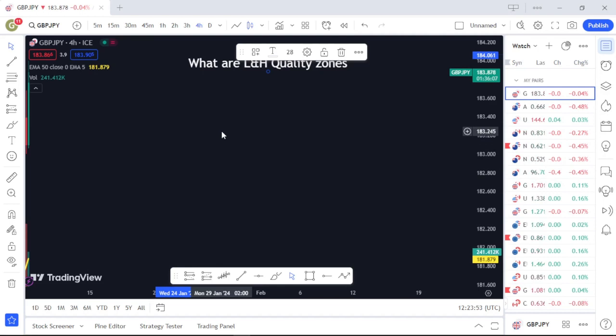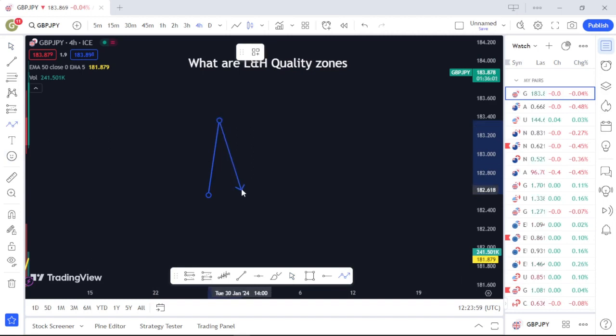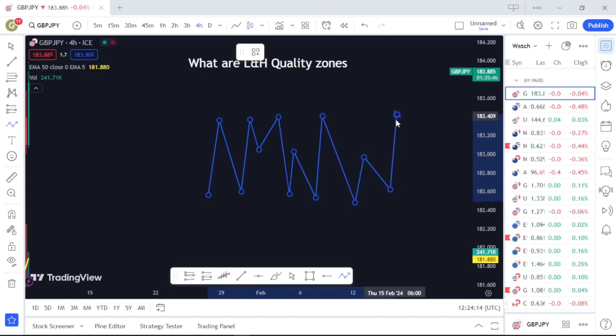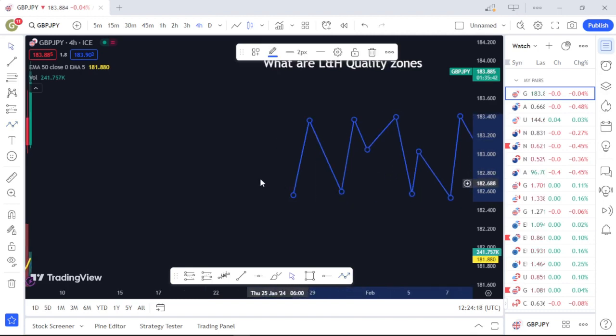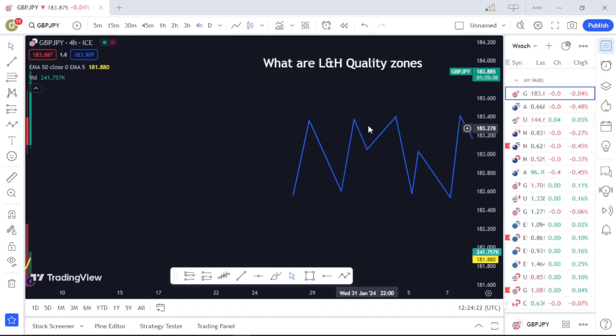When you are looking at a supply and resistance level, for example, let me get my path drawer again. You look at a market that moves in this direction, like this, creates a zone here, comes back upwards, comes back downwards, goes up, comes back down, up, down, and so forth. So in this market right now, what we call the high quality zones are simply the areas that had the most touches in the market.